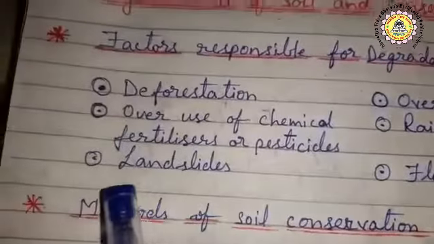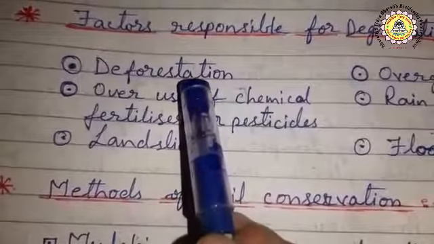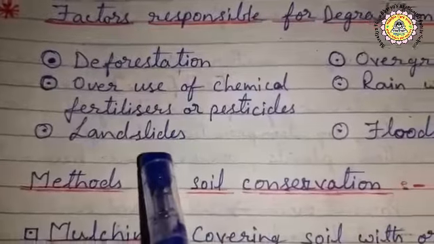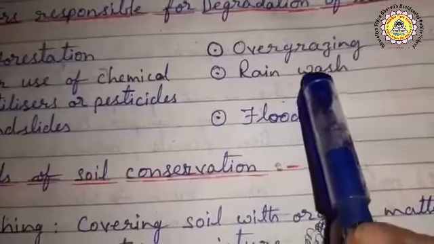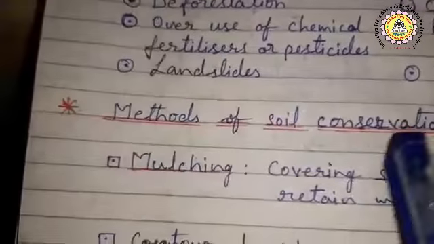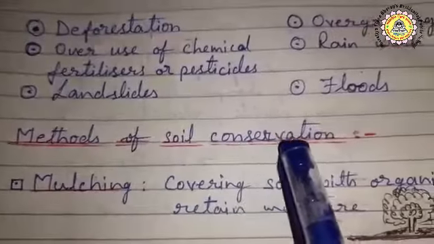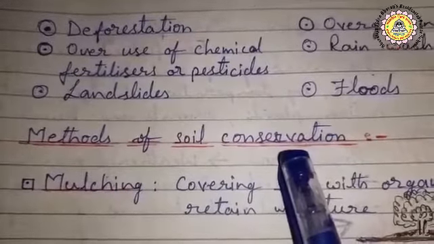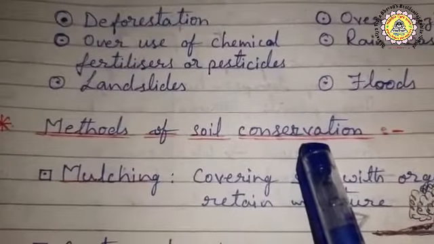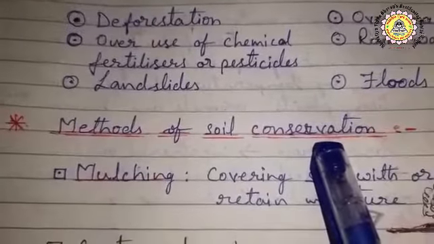So these are the factors responsible for soil degradation: deforestation, overuse of chemical fertilizers or pesticides, landslides, overgrazing, rainwash, floods. Okay, now children, let us discuss the methods of soil conservation. Conservation means to protect the soil fertility. So what methods are there? Through these we can conserve the fertility of soil.